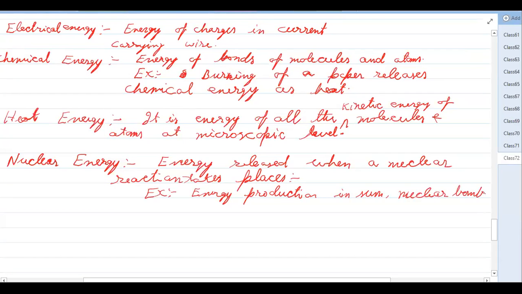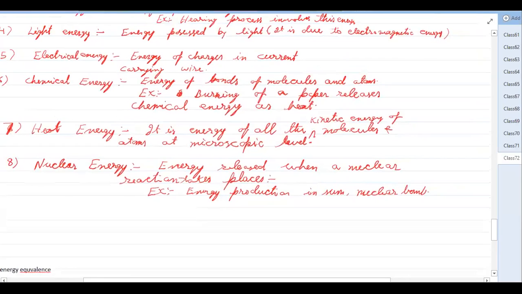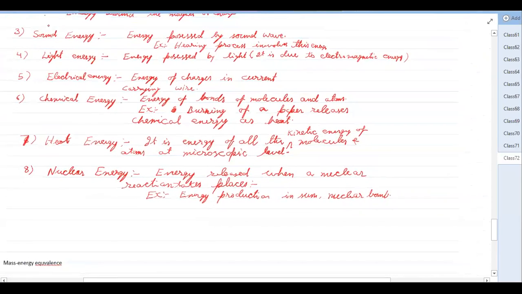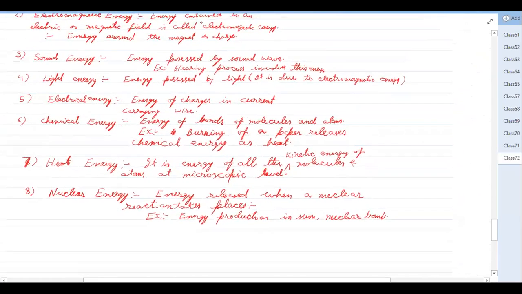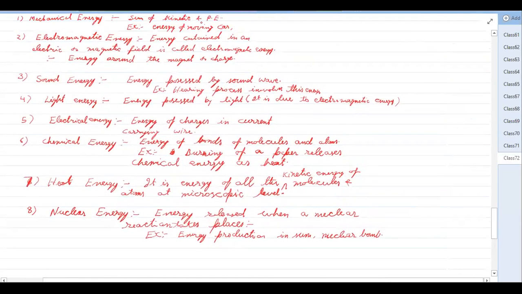One thing we should see here: although in this chapter we have studied the conservation of mechanical energy, the total energy is conserved. If energy is just converted in a process, suppose something is burning, then the chemical energy is lost and heat energy is produced.